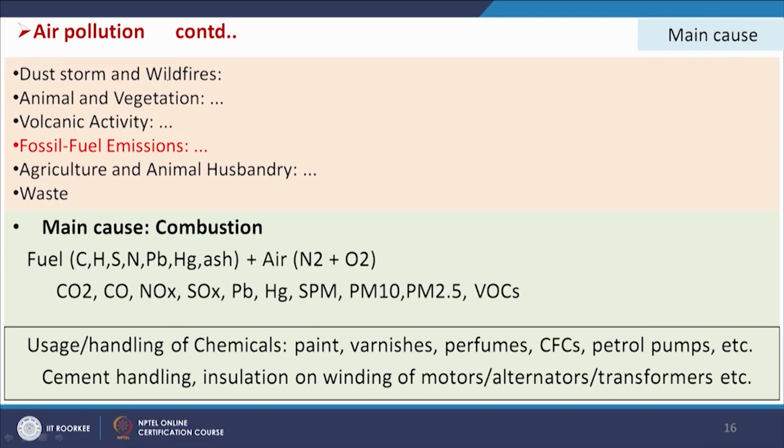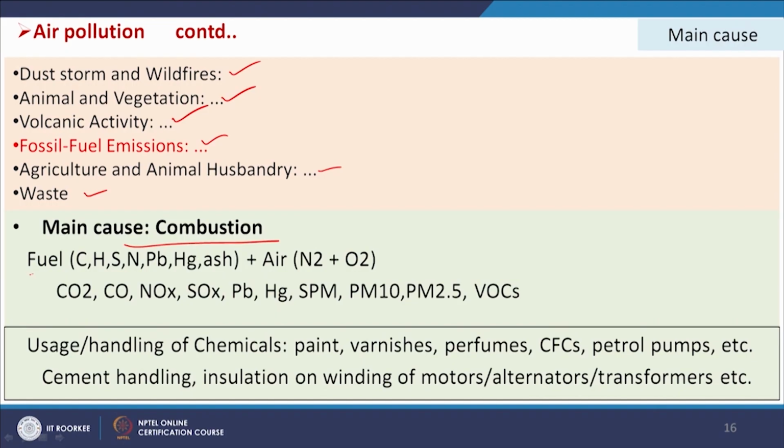Natural sources are dust storms, wildfires, animals and vegetation, and volcanic activity. Man-made sources are fossil fuel emissions, agriculture and animal husbandry sectors, and waste, which we can burn, or during managing it some pollutants can also come into the air. The main cause is combustion.